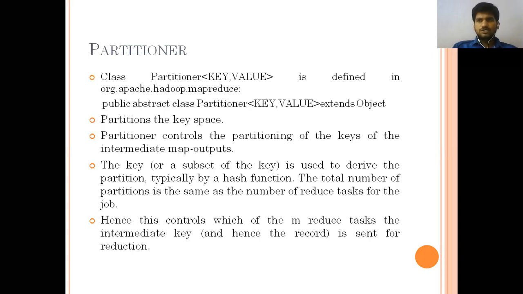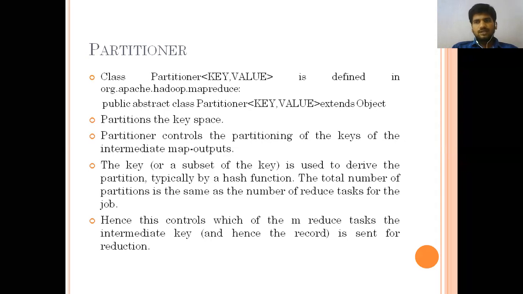So these outputs go to the reduce function. Once the mapper function creates this partition, the record reader generates the key value pairs. It is simply the internal working of the mapper and reducer.